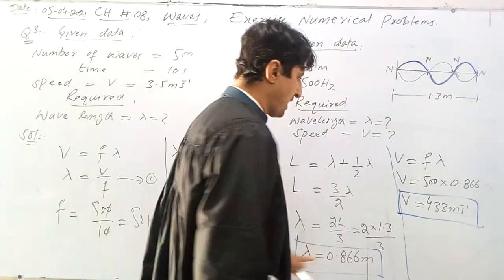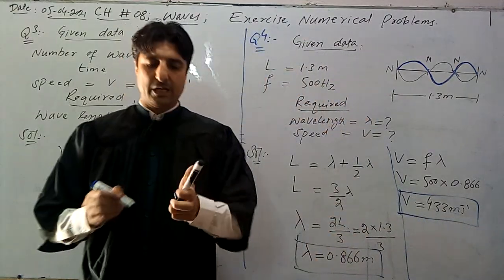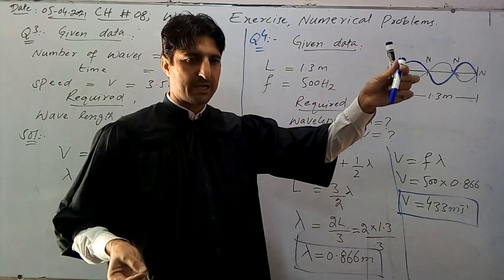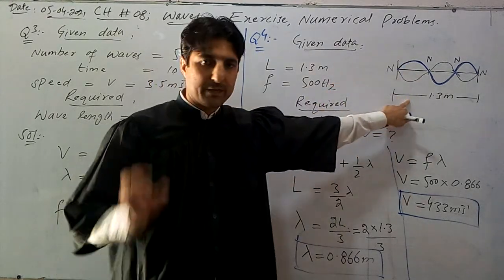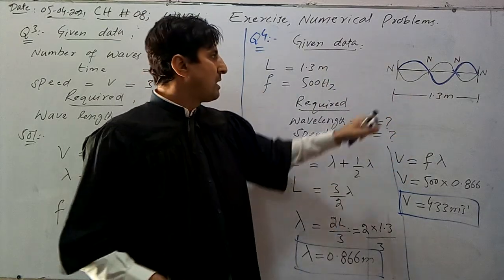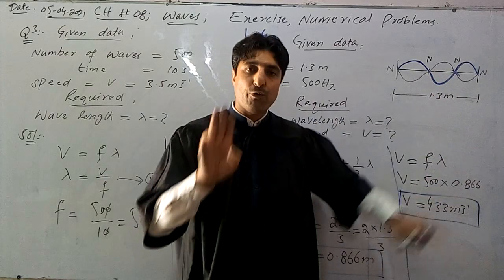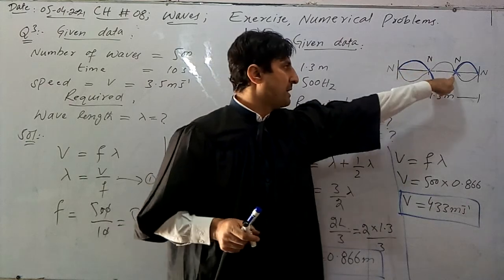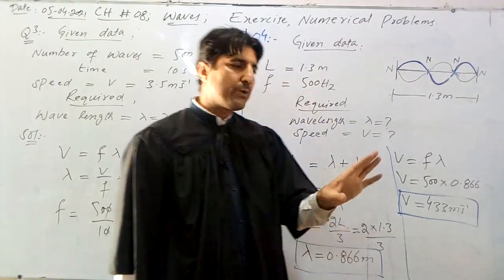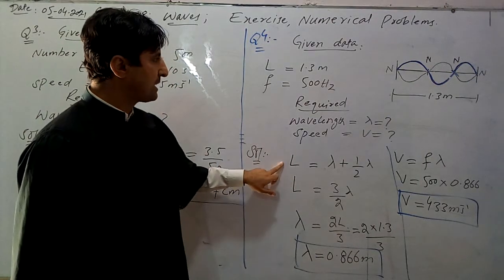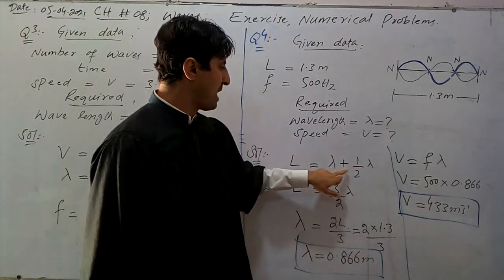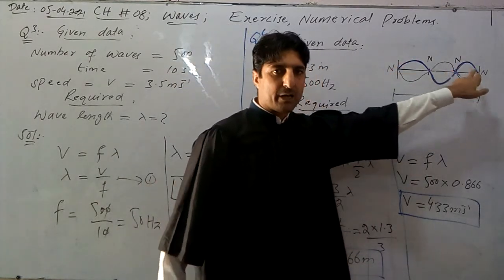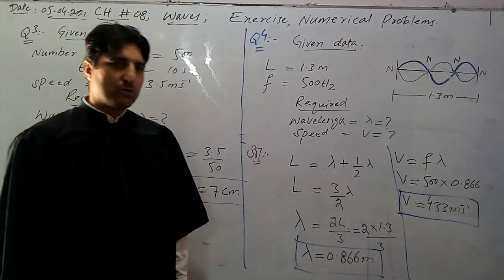So these two things are required when we calculate these. Let me summarize it briefly. Dear student, we are given that the length of a string of a guitar is 1.3 meter. If we play a note and a tone is produced, in the 4 notes there is one complete wavelength, one complete lambda, and the other is half lambda. The total length will be equal to lambda plus 1 divided by 2 lambda, so it is equal to 3 divided by 2 lambda.